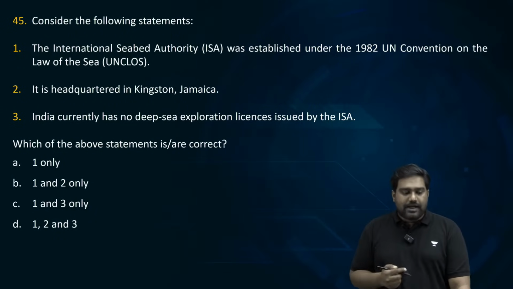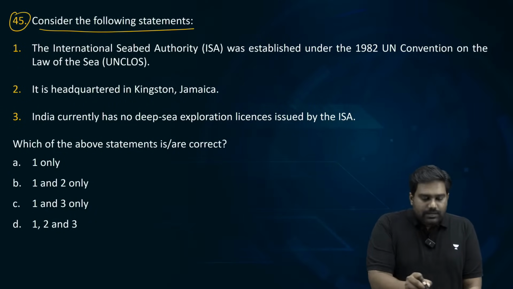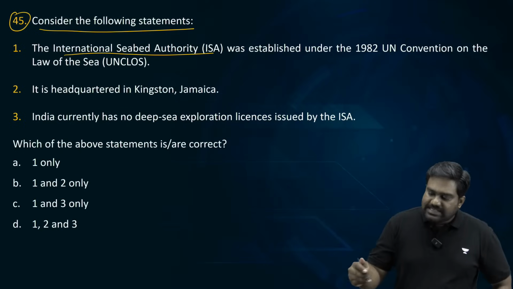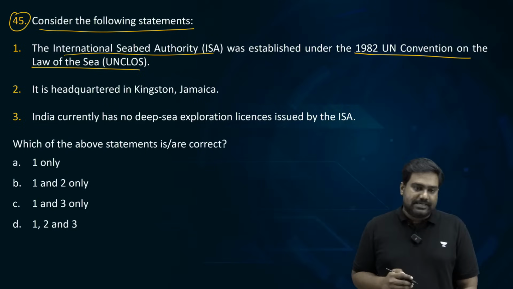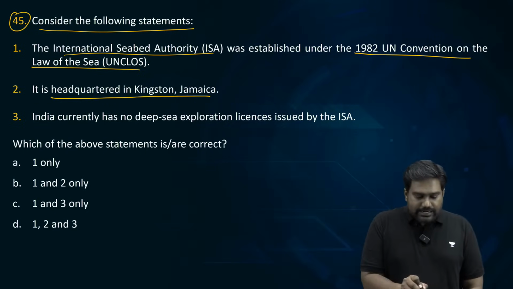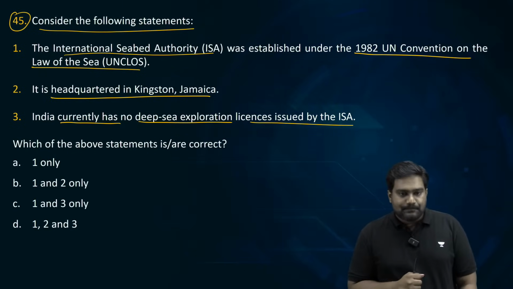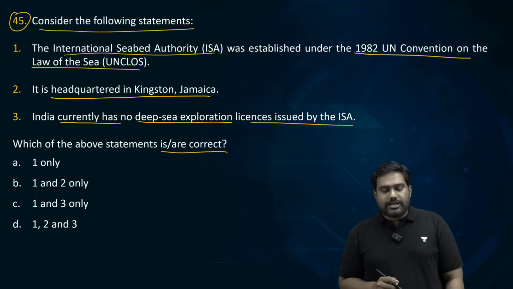Let's look at question 45. Consider the following. The International Seabed Authority, ISA, was established under the 1982 UN Convention on Law of the Sea. It's headquartered in Kingston, Jamaica. India currently has no deep sea exploration licenses issued by the ISA. Which of the above statements is or are correct?